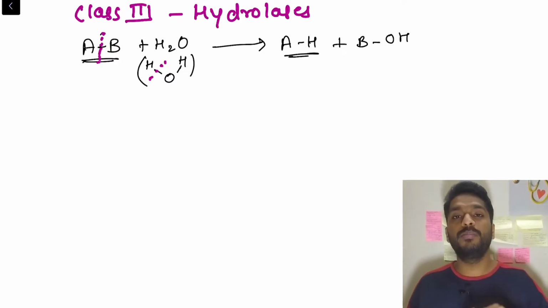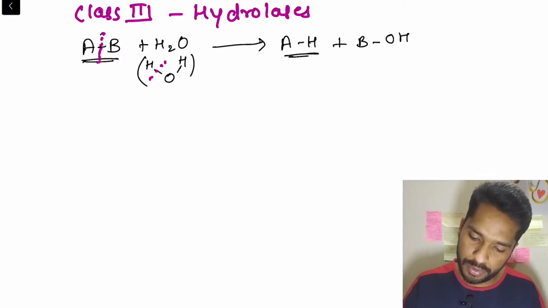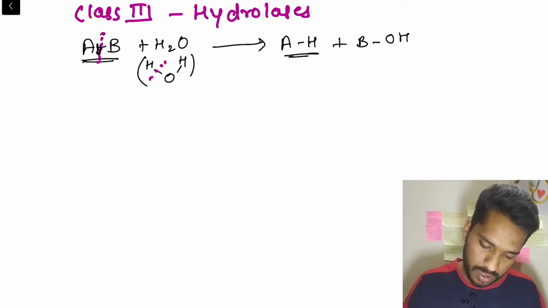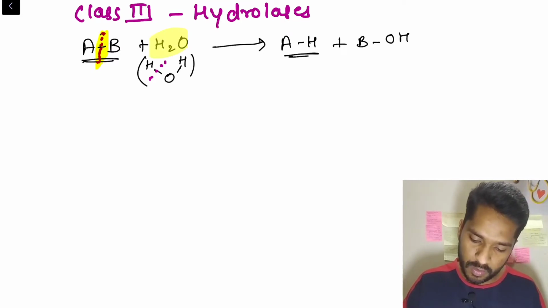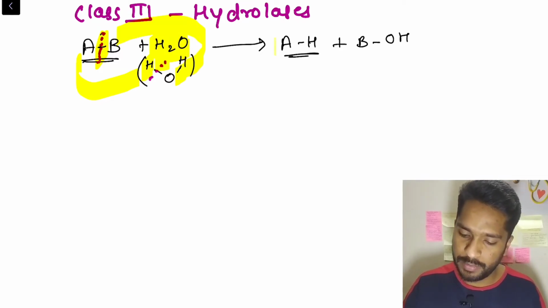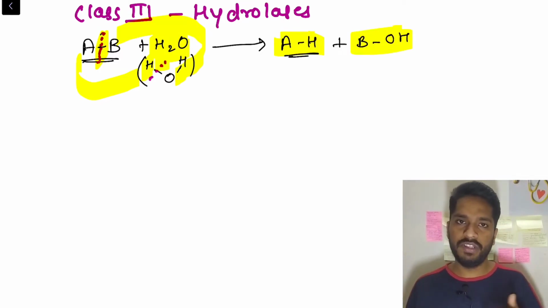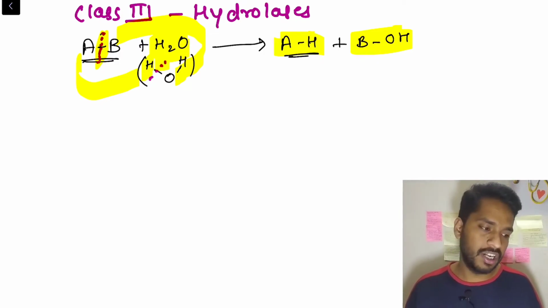In this way, we'll break the bond. One H will go with A, suppose, and B will go with OH. So AH and BOH. This kind of breaking the bond with the help of water is called hydrolases.